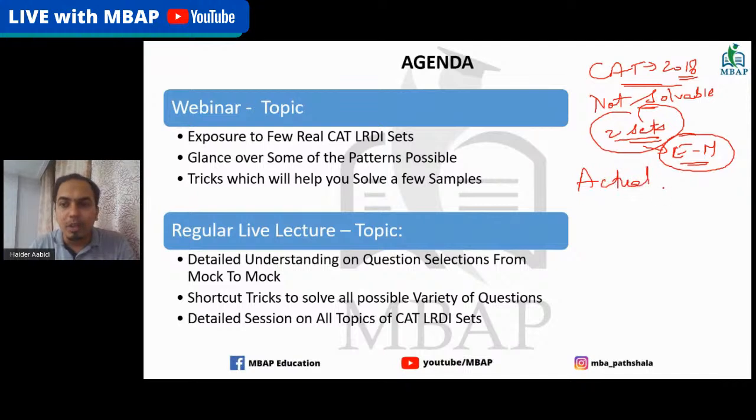Now, the reason I have picked up the easy 2 sets is to give you guys a clear picture that come what may, whether you are giving a mock of any institute, or rather an actual CAT exam of any of the previous year papers, even for the most difficult exam, you will find 2 sets which are on the easier to moderate side.